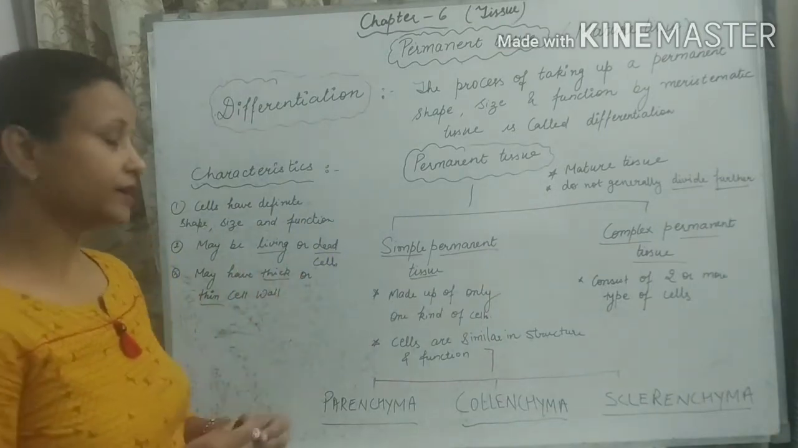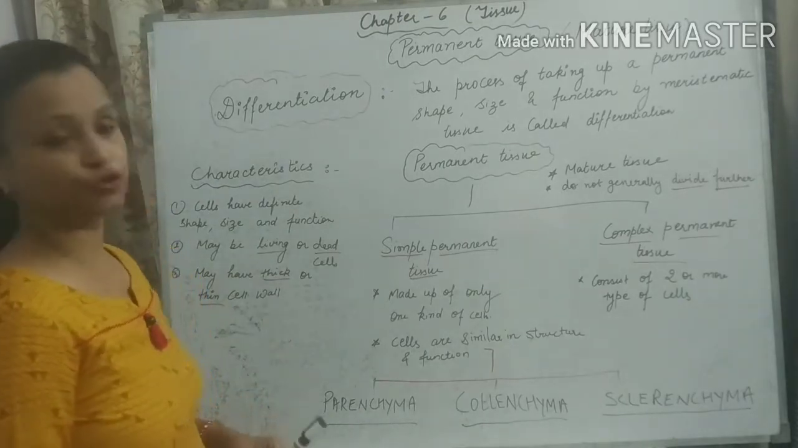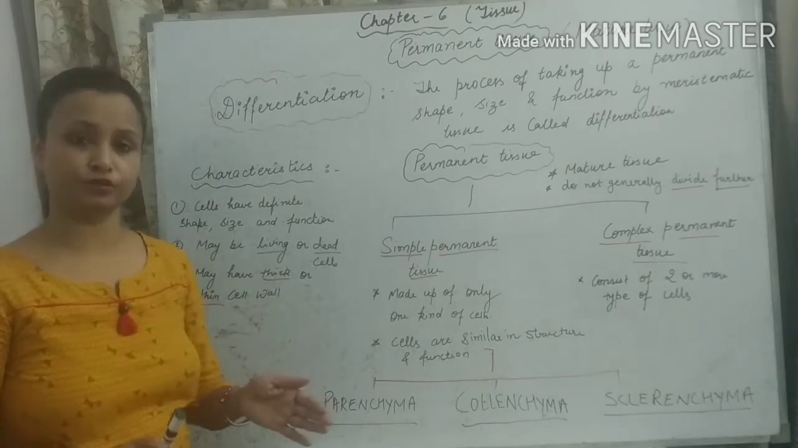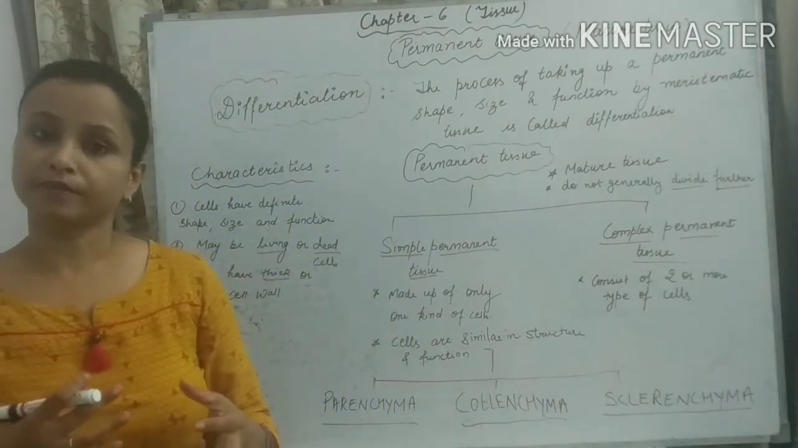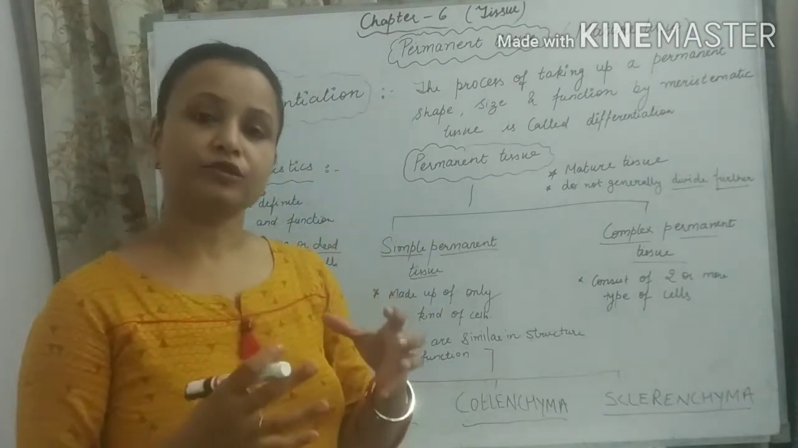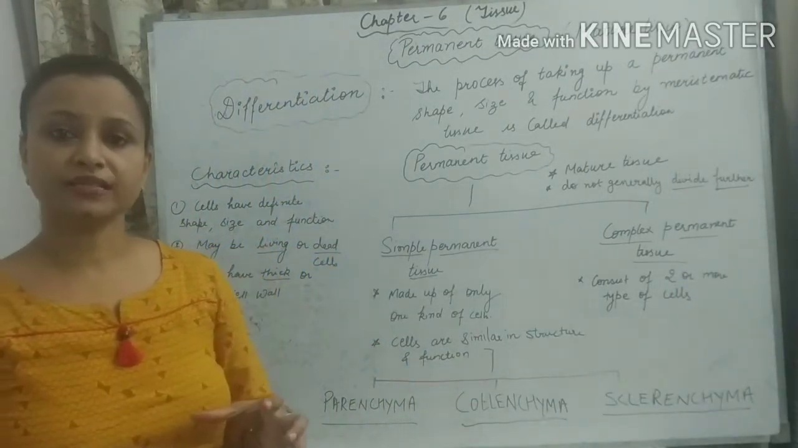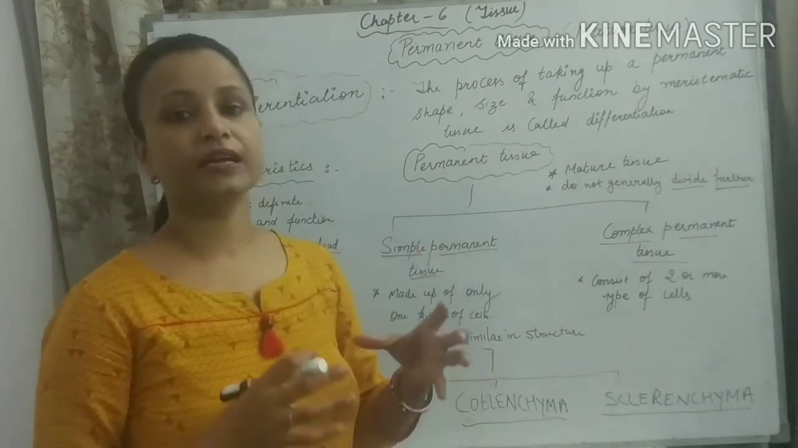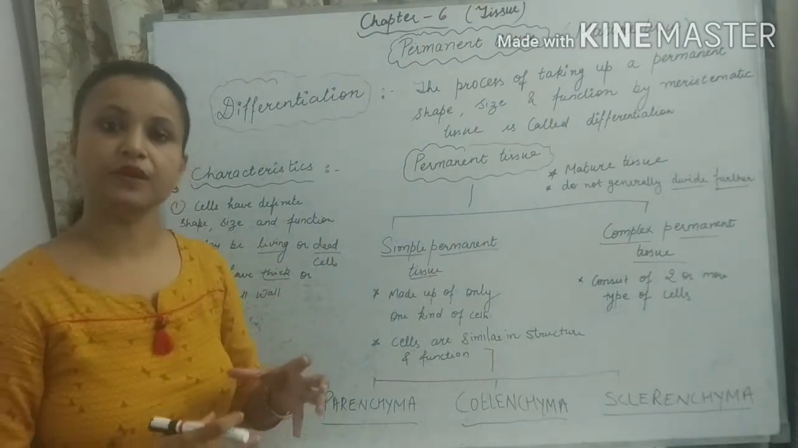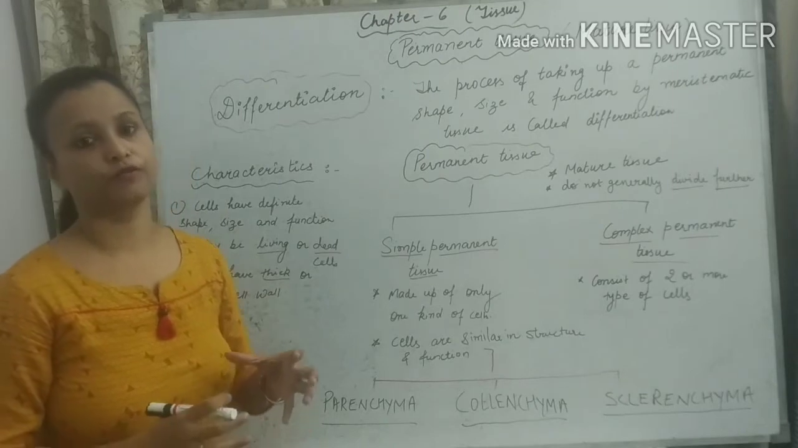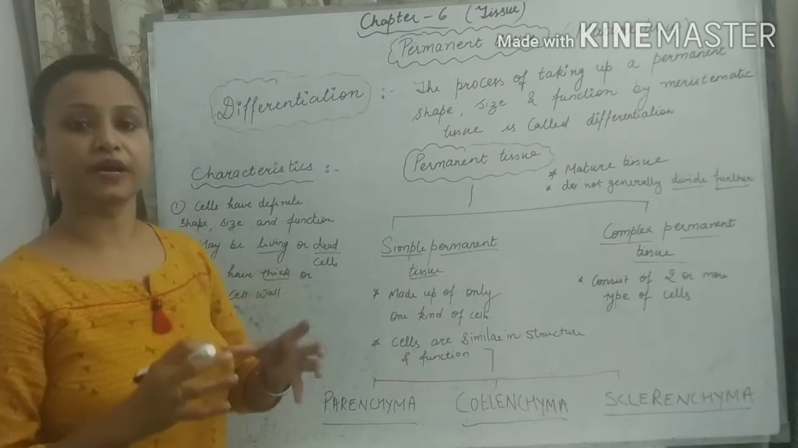So now in this lecture we will discuss the permanent tissue. What are permanent tissues? How are they formed? As I have told you in the previous lecture, when the meristematic cells divide, they form a number of new cells. Those cells also have the capacity to divide again, but some of the meristematic cells lose their ability to divide and they just attain a particular type of shape, structure and a specific kind of function. Those cells now convert into permanent cells or permanent tissues.